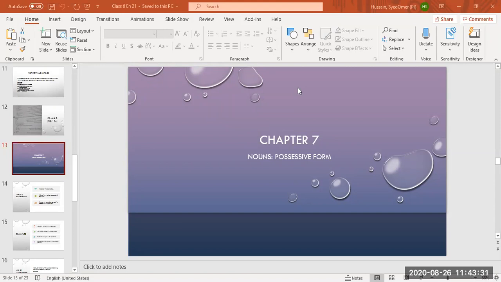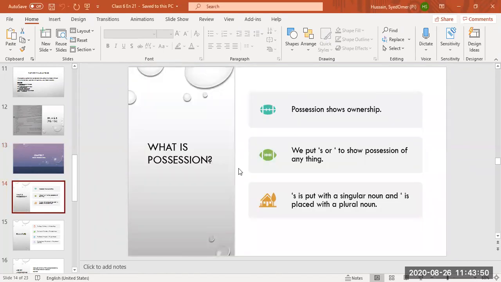Okay, whenever we are going to show ownership, whenever we are going to show possession of something, then we make use of apostrophe or apostrophe s. Now students, we are going to put apostrophe s or apostrophe to show possession of anything.